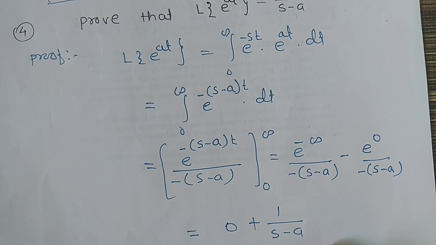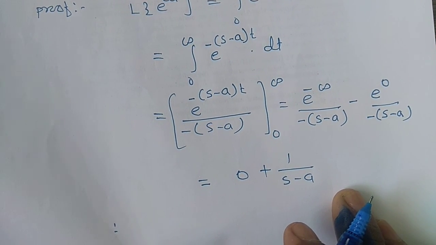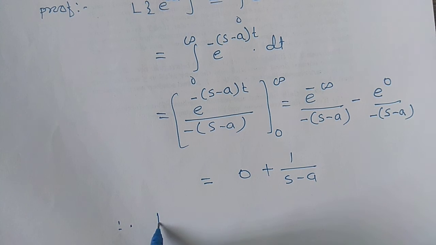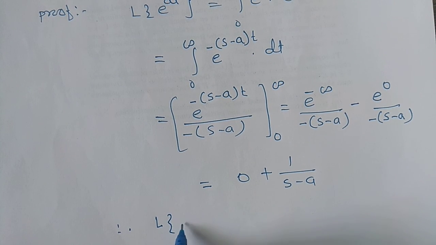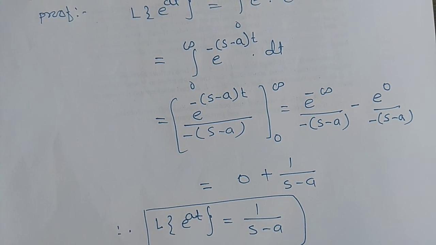Therefore Laplace transform of e raised to at is equal to 1 upon s minus a as the result. This is the result number 4, proof of the result number 4. Similarly, we prove the result number 5 here. See friends, result number 5.